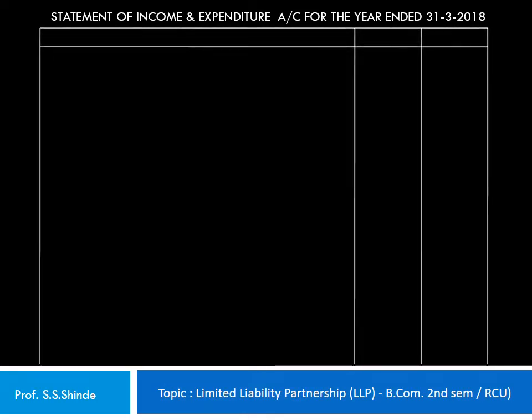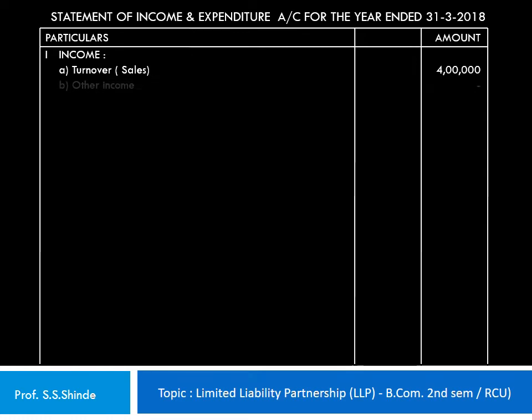Let's prepare the statement of income and expenditure for the year ended 31st of March 2018. Now let's rule out the statement with a particulars column, an amount column, and an inner amount column for adjustments. Let's begin with the first item, the income head, under which turnover, that is sales, in this particular case is 4 lakh rupees. Other incomes are nil in this problem, so the amount column has a nil figure.